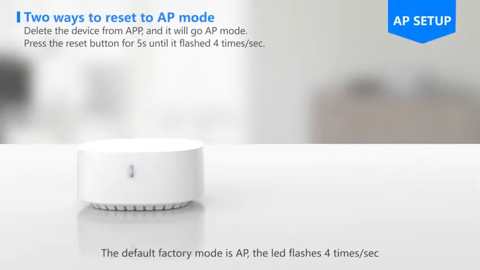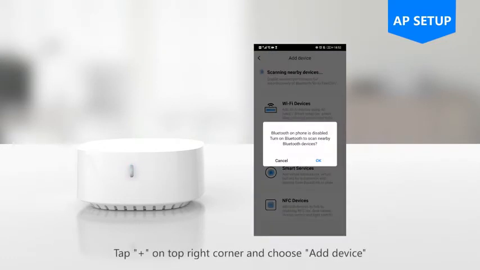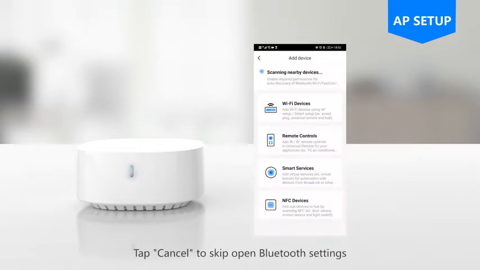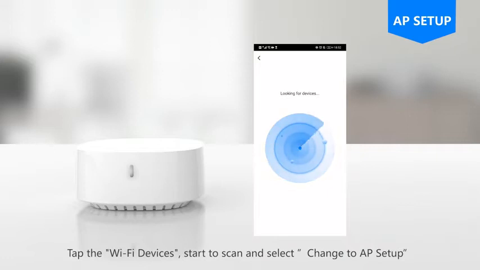The default factory mode is AP. The LED flashes 4 times/second. Tap plus on top right corner and choose Add Device. Tap Cancel to skip open Bluetooth settings. Tap the Wi-Fi devices. Start to scan and select Change to AP Setup.